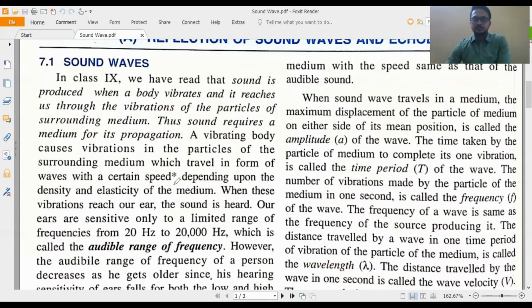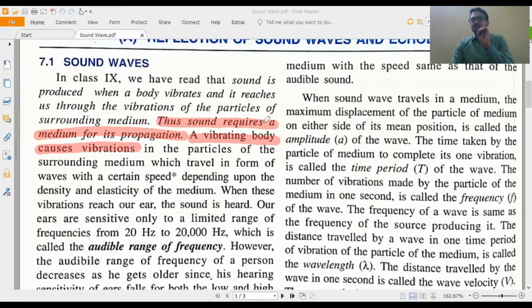So in case of sound wave, this thing you had already read in class 9, that for the propagation of sound wave, a medium is required. Sound requires a medium for its propagation. And from where is the sound generated? A vibrating body causes vibration in the particles of the surrounding medium. When I am talking, or you are talking, then the vibrating body is your mouth.